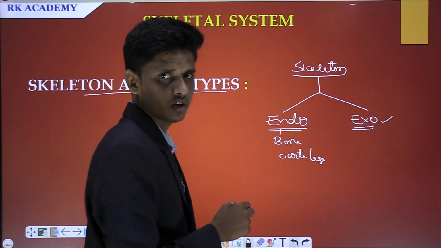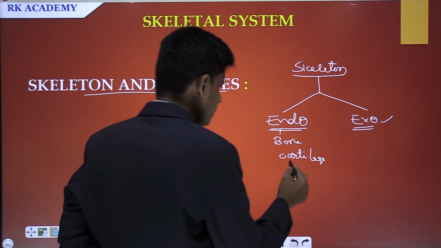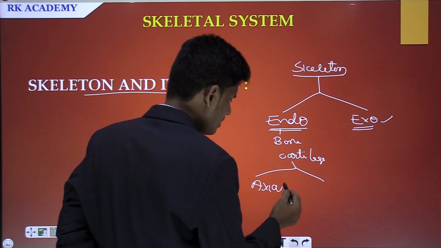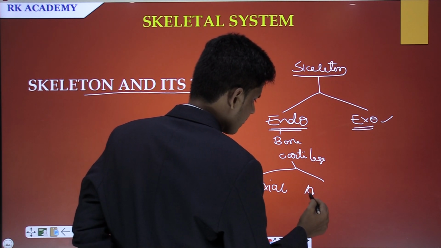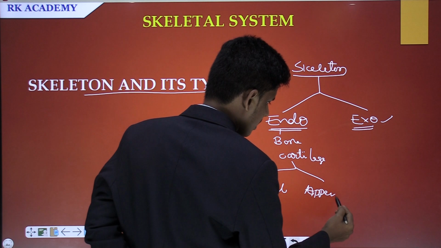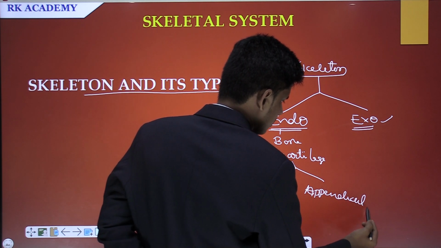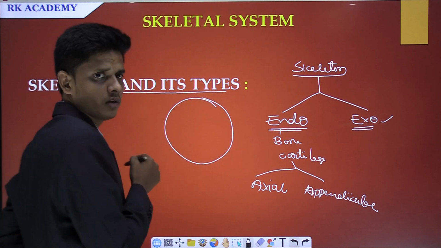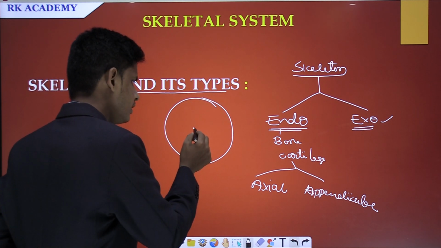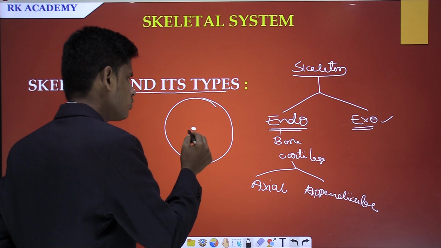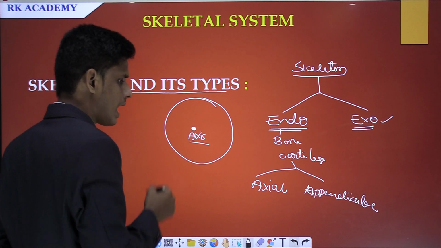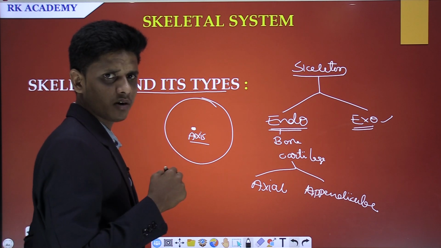Already I had explained you these things. Now it has two components, that is axial skeleton and appendicular skeleton. So you see, if you draw a cycle, it could be called a center or it could be called the axis of a wheel. Now I am going to show you the axis of a person.